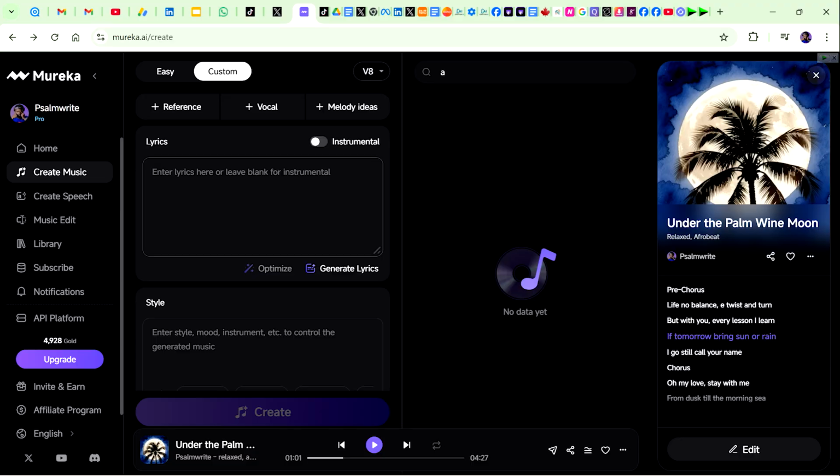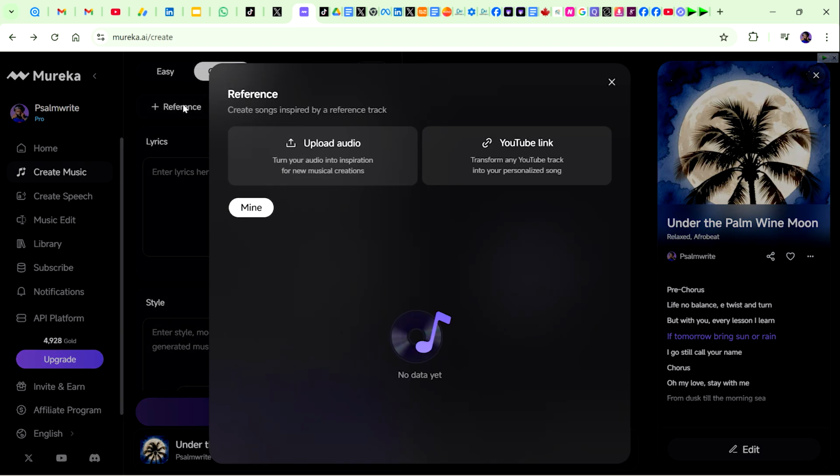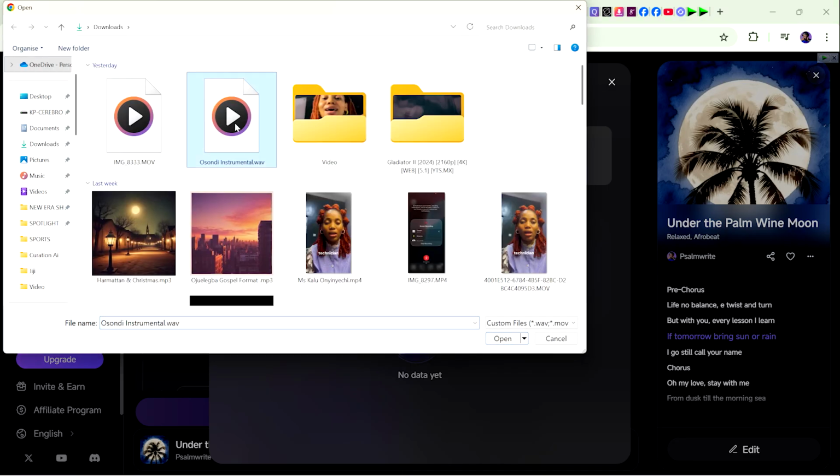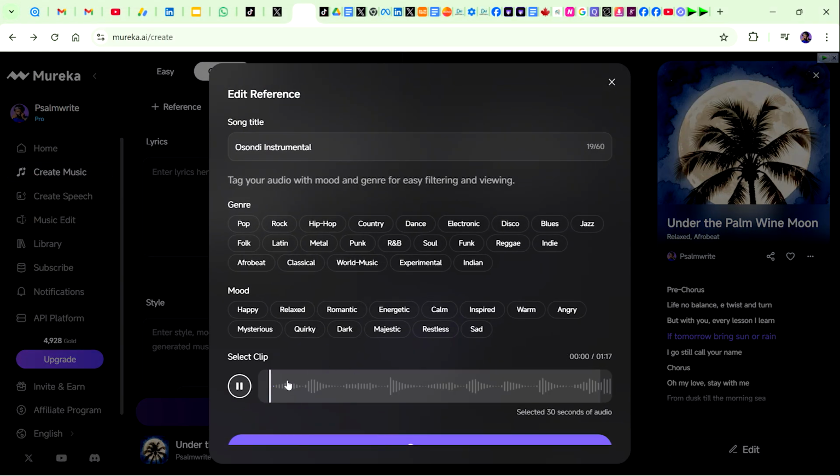Are you ready? Oh yeah, open your browser. Oga, do quick, open your browser. Not get that kind of time, I beg. All right, the first thing first. Now from this page, you click on reference. Now, this reference, you go upload the song where you want to make the AI copy, like make it get inspiration from. So for this case, upload the audio. I get this Osadebe instrumental.